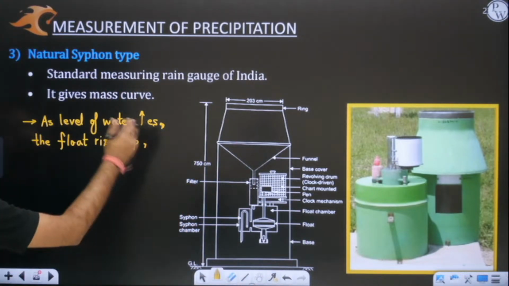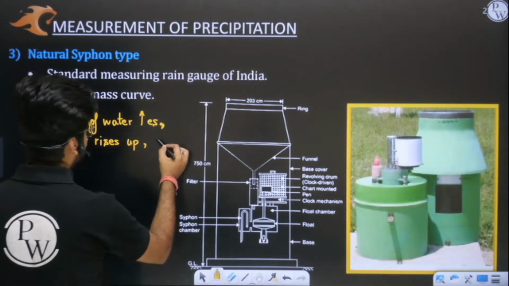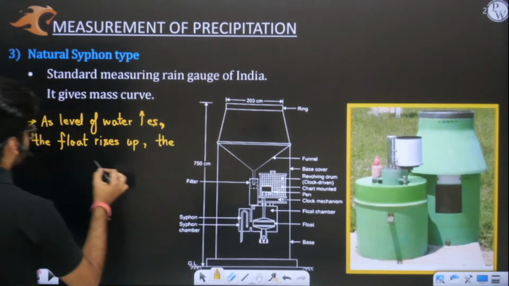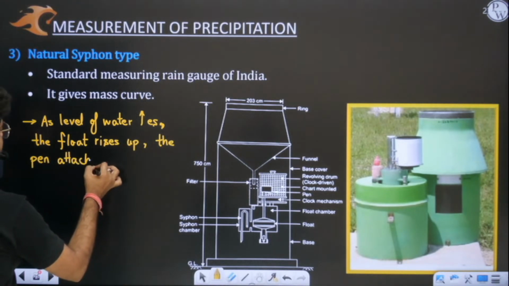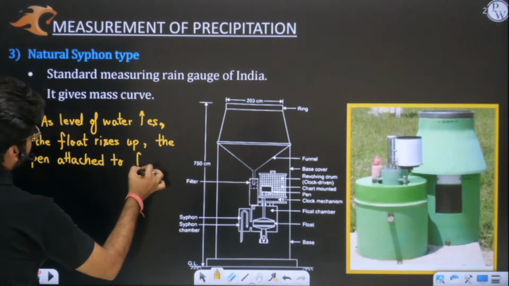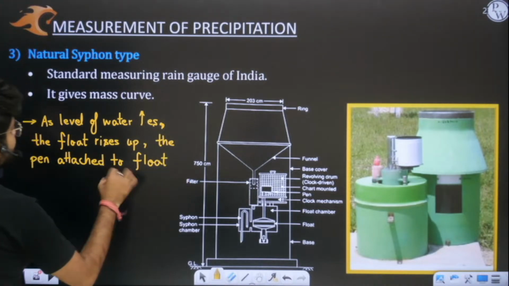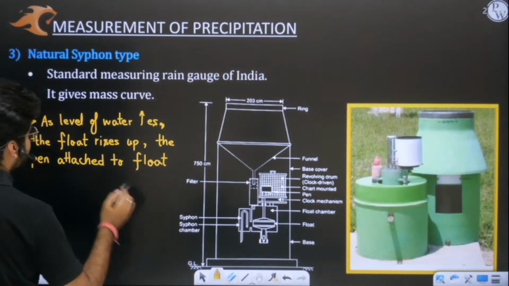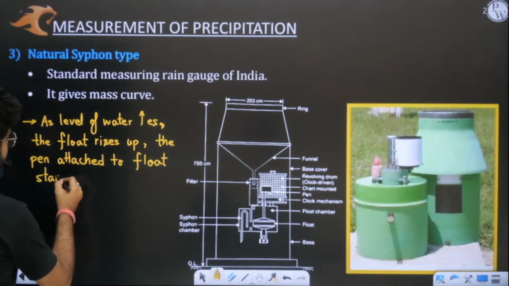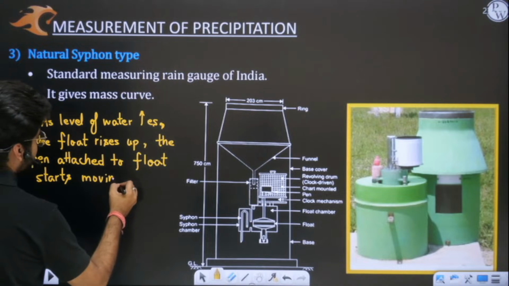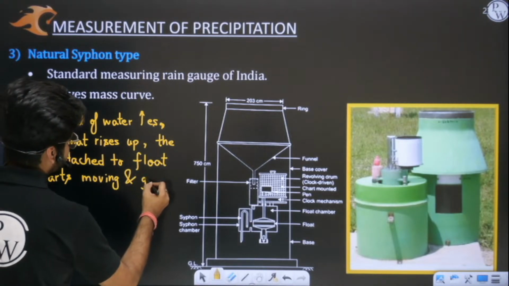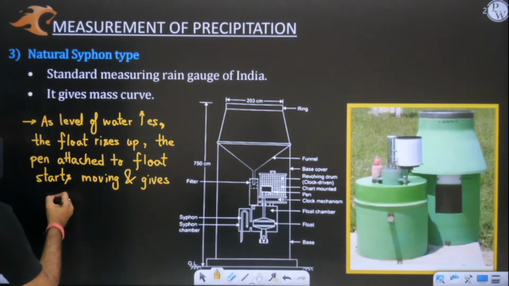So as level of water increases, the float rises up. The pen attached to the float starts moving. There the pen was attached to the spring. Here the pen is attached to the float. So the pen attached to the float starts moving and gives a graph here.